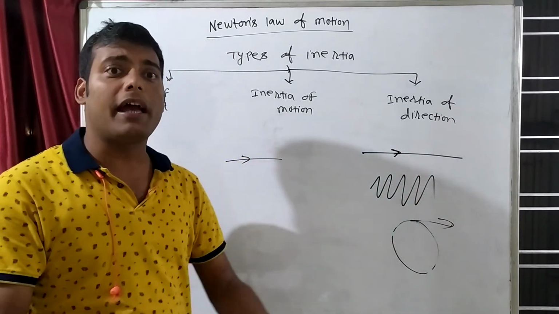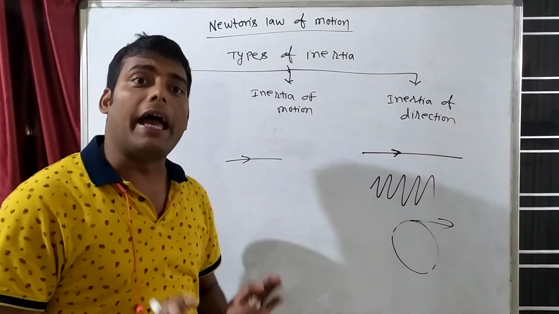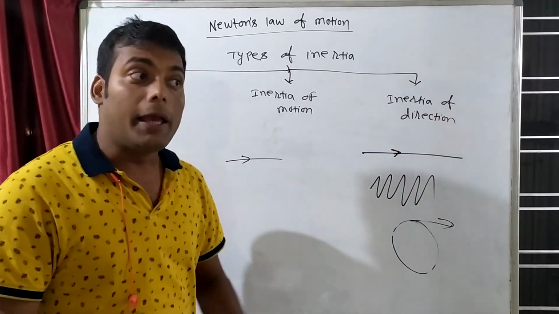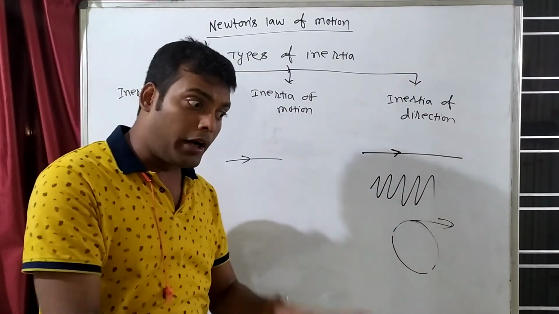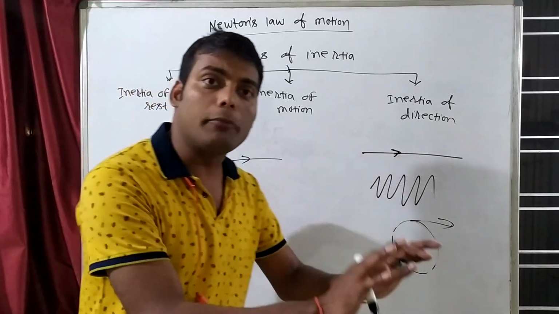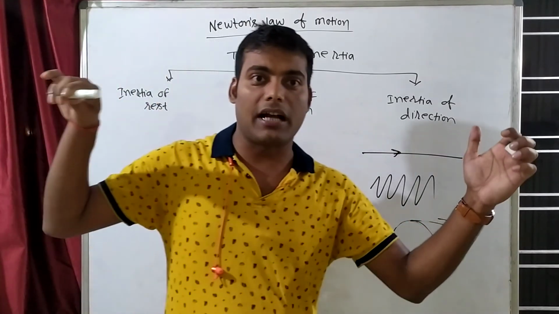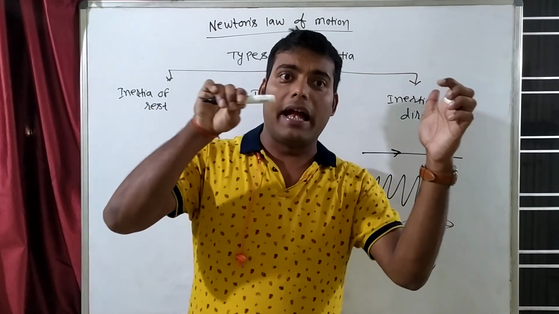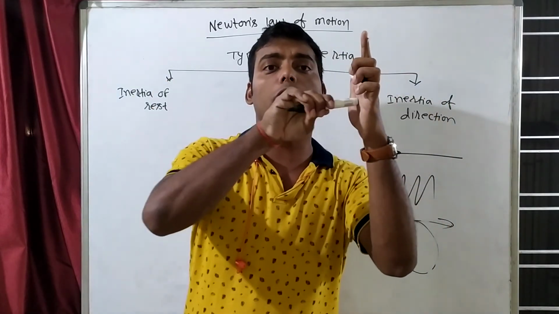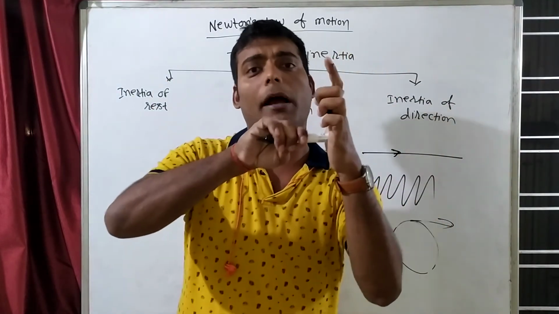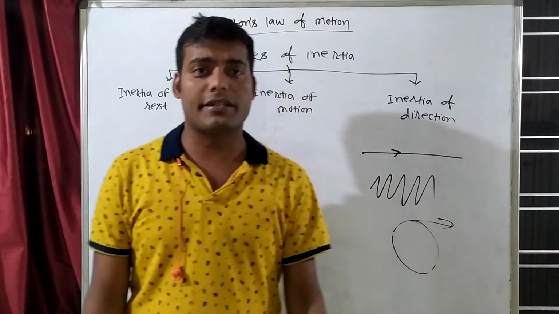अगर कोई object rest पे है, तो हमें motion में लाना है. We have to apply external force for that. If any object is in motion and we want that object to be at rest, then we have to apply external force. For example, ये object आ रहा है, this object is moving and we want to stop this object. Then what we have to do? We have to apply some external force. If I will apply some external force, it will come at rest.